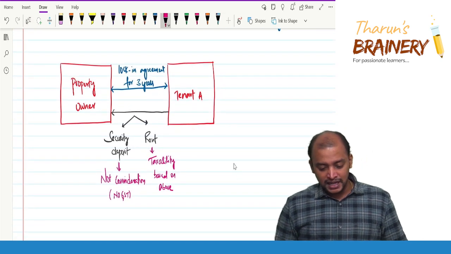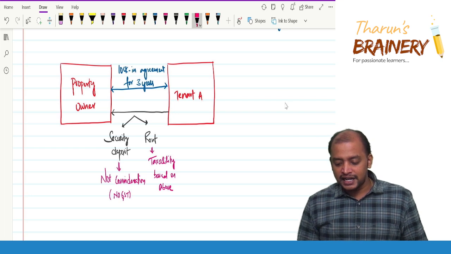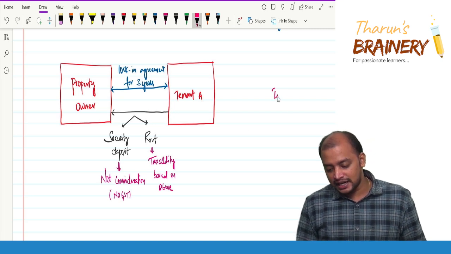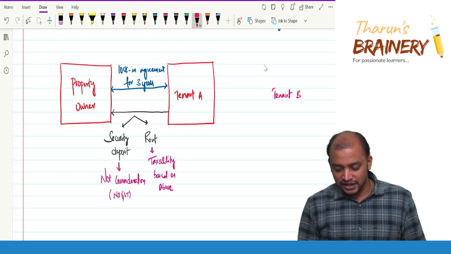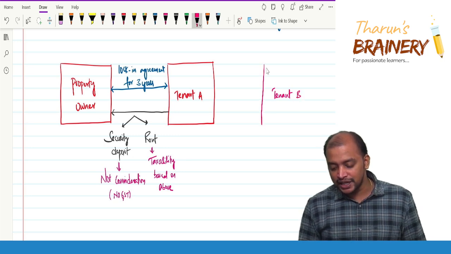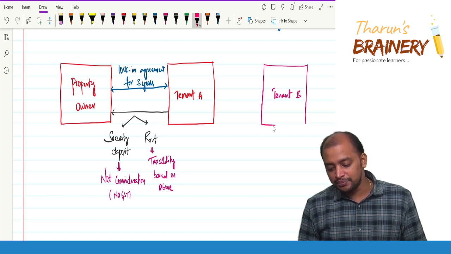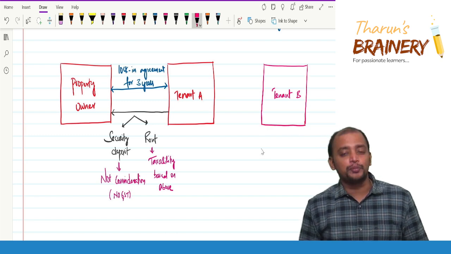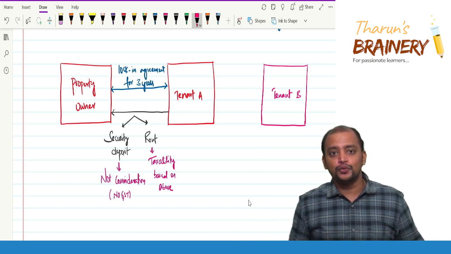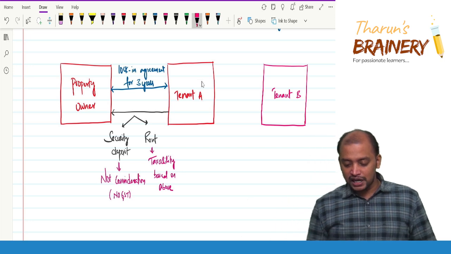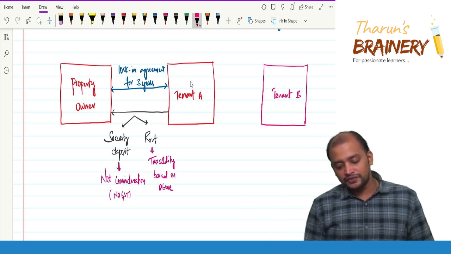Now what is happening? Tenant A identifies another tenant, that is tenant B, and he is giving the tenancy right to tenant B because tenant A doesn't want to stay in that property. Maybe his business is not great, he wanted to vacate that property. So what will tenant A do? Transfer of tenancy right.